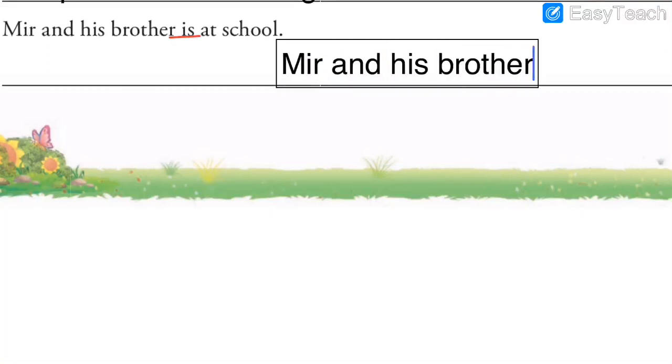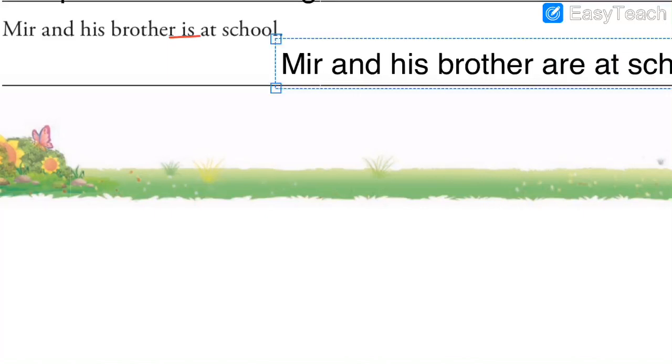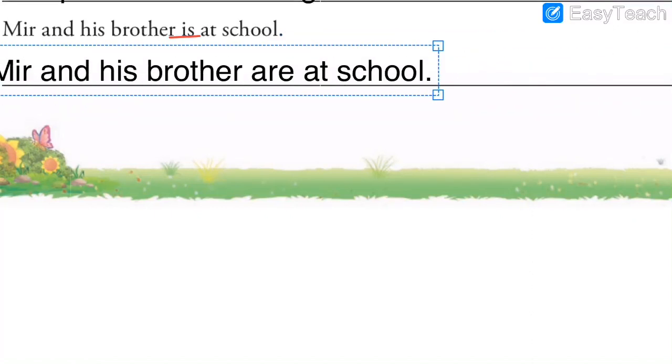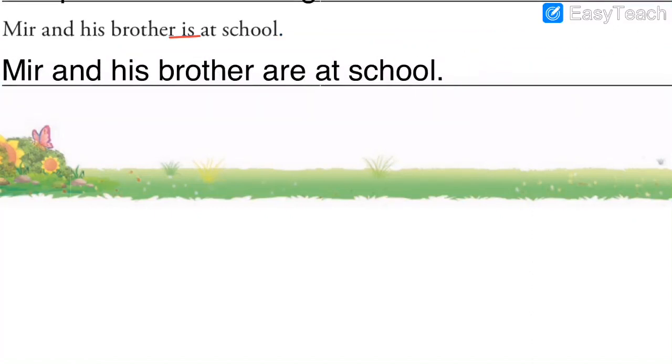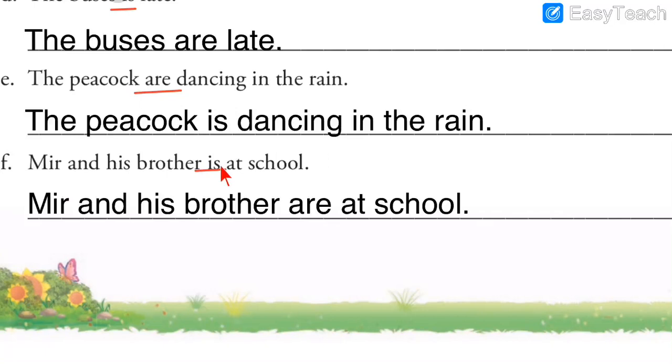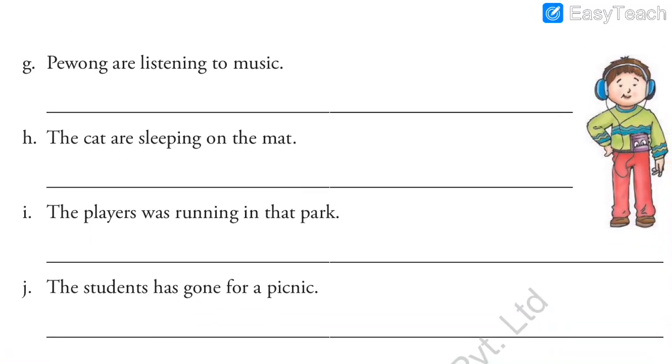So let us write the answer. Like I said, what is the answer? Mir and his brother are at school. This is the answer. Full stop. Mir and his brother are at school. So as you can see, instead of is, I put are, because more than one person was given over here. Now let's solve the exercise further.